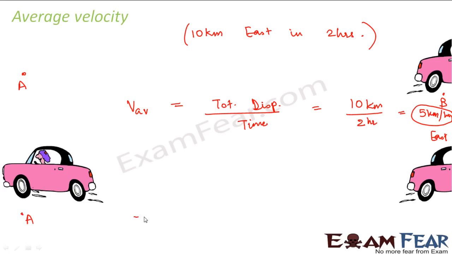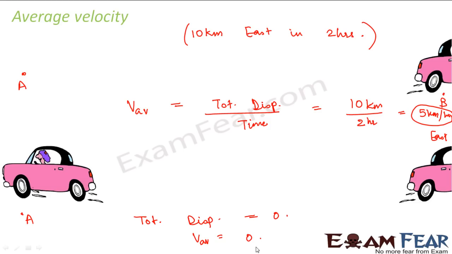So in this case, what happens? What is the total displacement in this case? In this case, total displacement is equal to 0 because my starting point and ending point is the same. Therefore, in this case, the average velocity for the journey comes out to be 0. Right? So there is nothing much to explain in detail about average velocity again, because it is similar to average speed.